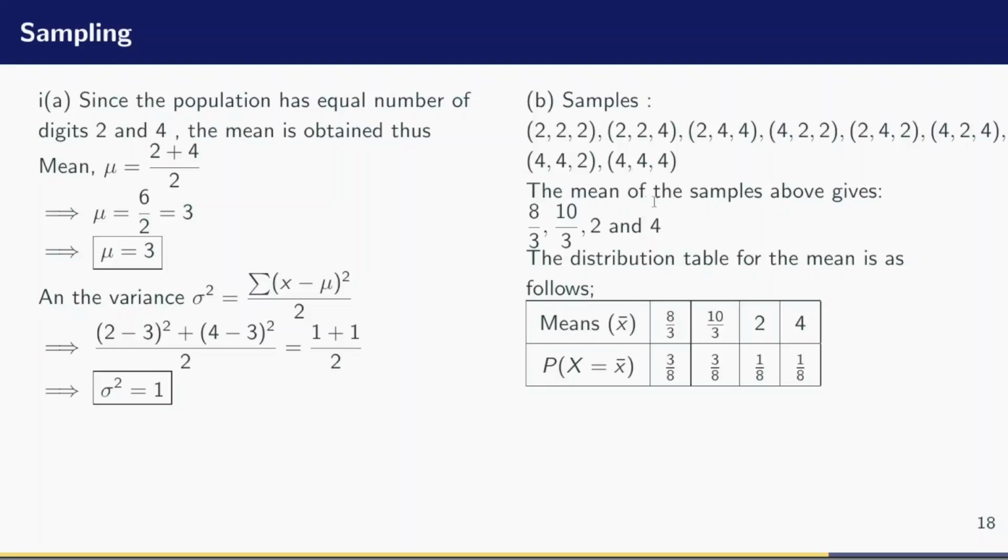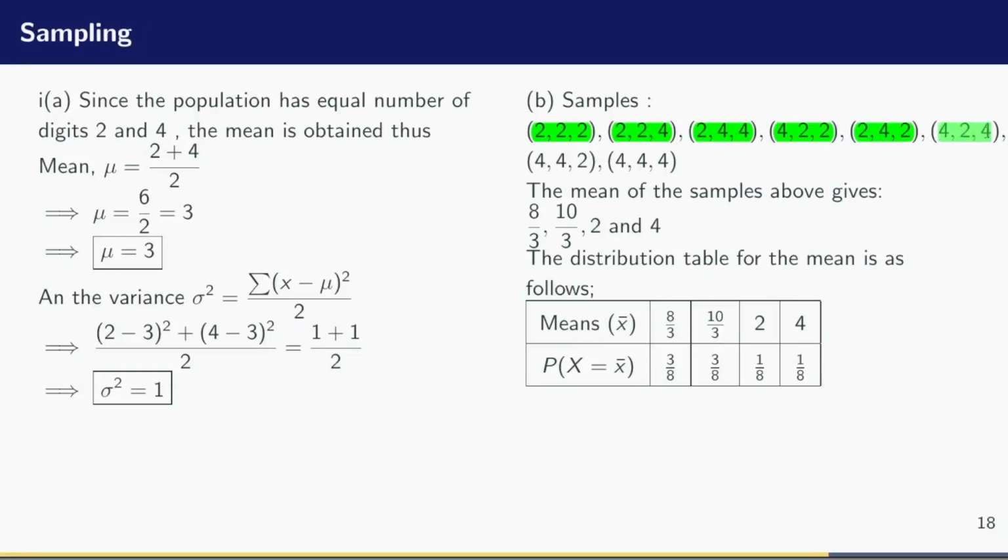Now, how do we find the mean of the samples above? Now, let us find the individual mean. The mean of this first sample will be 2 plus 2 plus 2, that gives 6, divided by 3, that gives 2. So the mean of this first sample is 2. What about the mean of the second sample? I have to add these values and I get 2 plus 2, 4 plus 4, 8 divided by 3. So the mean is 8 over 3. And the mean of this third sample will be 10 over 3. The mean of this fourth sample will be 8 over 3. The mean of this fifth sample will be 8 over 3.